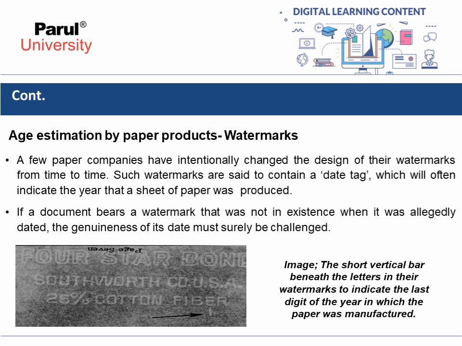So here the short vertical bar beneath the letters in their watermarks indicates the last digit of the year in which the paper was manufactured. So in short, this is the date tag. By simply looking at that, one can tell on what date the paper or the document was produced.